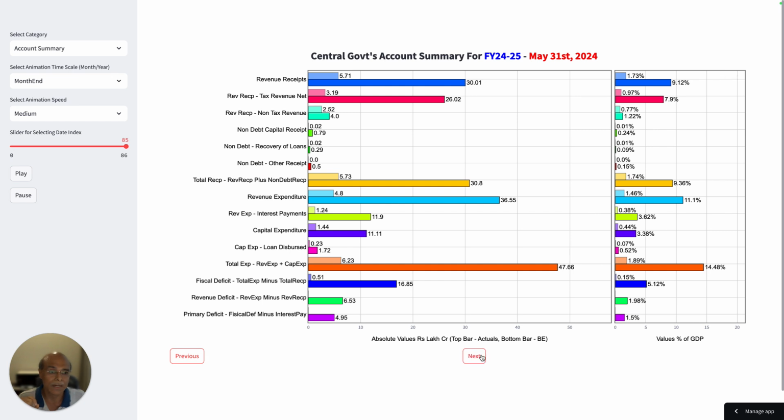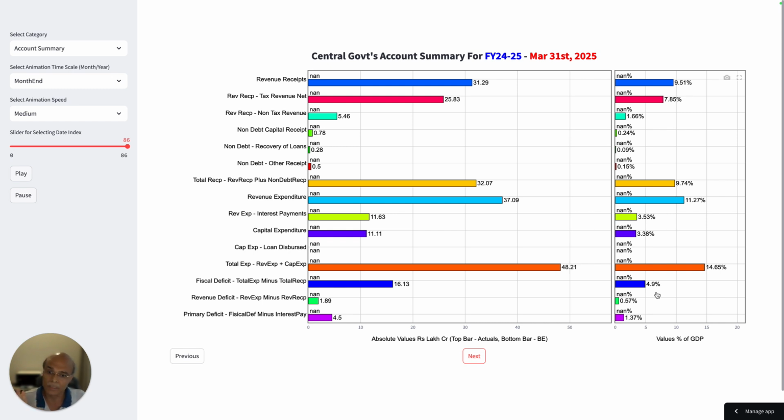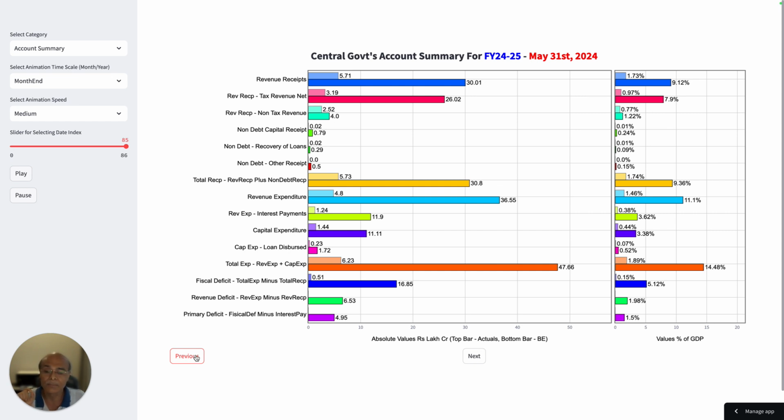So if you look, the Government of India said that the fiscal deficit in this current budget, which is 16.13 lakh crores, comes out to be 4.9% of the GDP. So the number matches, right? Now if I go one step behind, you will find that in the earlier budget, which was presented in February 2024, the fiscal deficit was 5.12%.